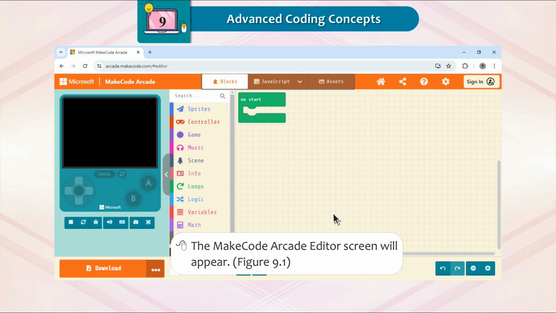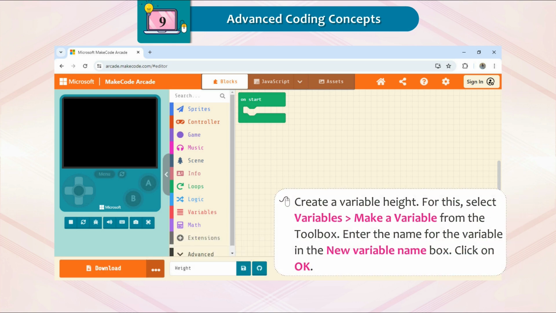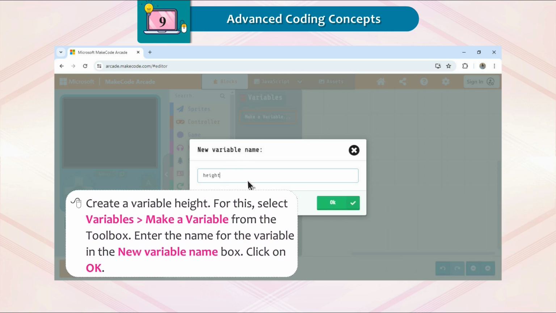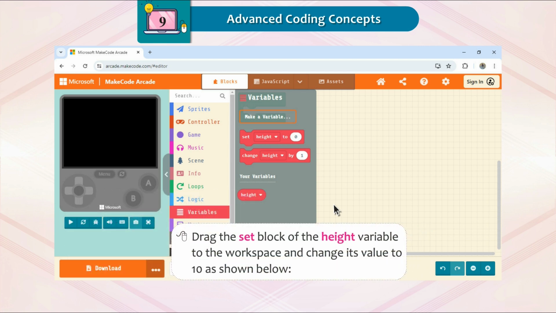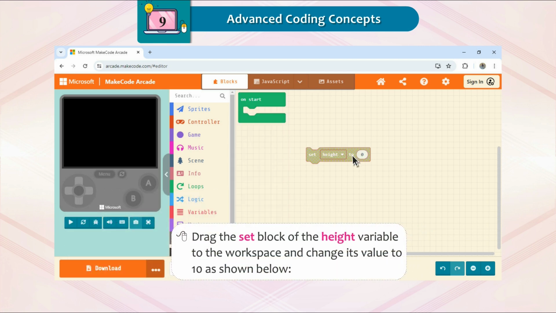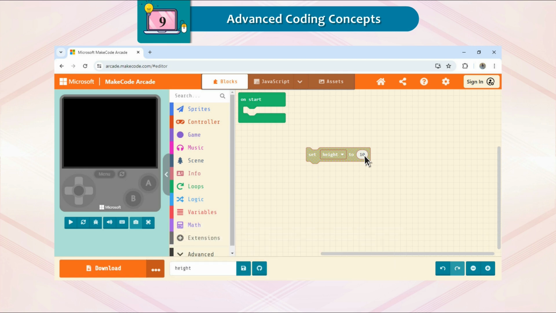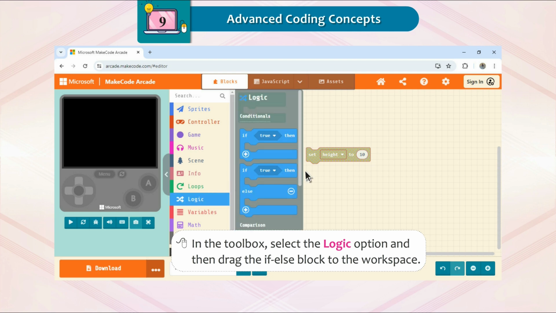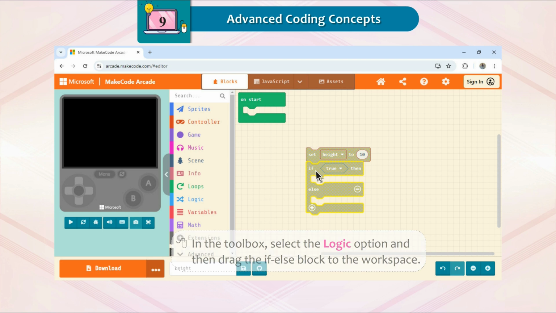Refer to figure 9.1. Create a variable height. For this, select Variables, go to Make a Variable from the toolbox. Enter the name for the variable in the New Variable Name box. Click on OK. Drag the set block of the height variable to the workspace and change its value to 10 as shown below. In the toolbox, select the Logic option and then drag the if-else block to the workspace.